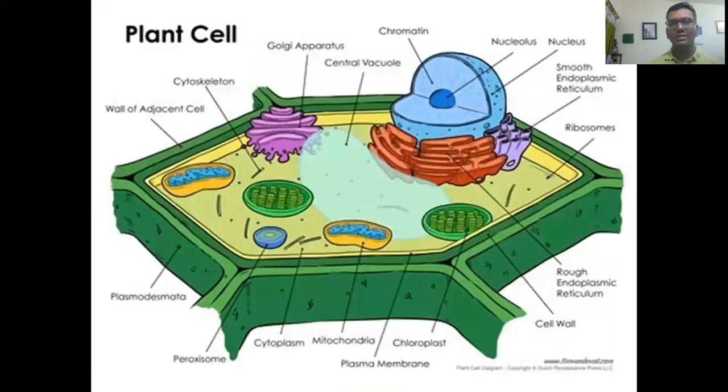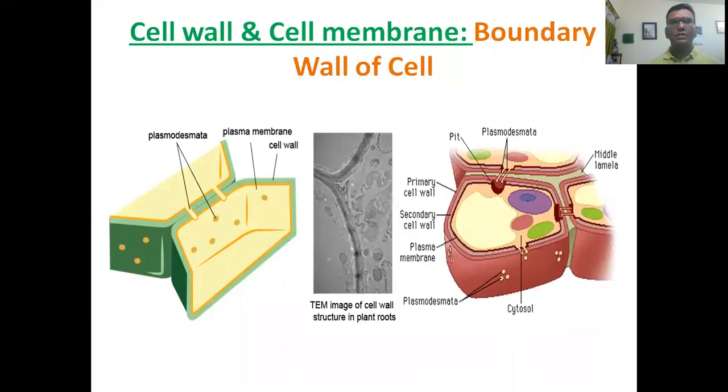My dear students, here is a plant cell. Outside of a cell, as I was telling, there is a cell wall and cell membrane, and between two adjacent neighboring cells, there is a pore or channel through which cells communicate or exchange water, minerals, enzymes, and other foods, liquid substances. This is called plasmodesmata. Through this pit, they communicate and exchange substances from one cell to another.